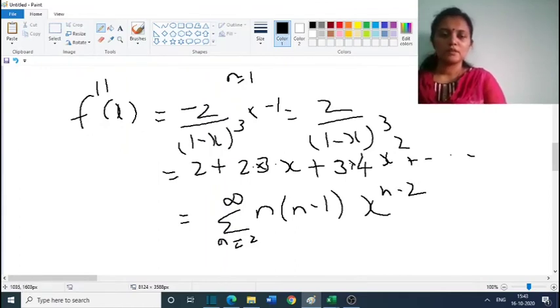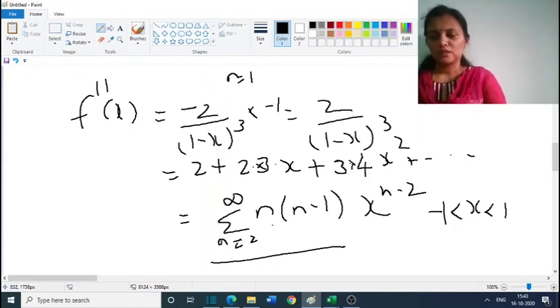We can also start from n equal to 1, but when n equal to 1, this becomes 1 into 1 minus 1, that is 0. So for n equal to 2, we get 2 into 2 minus 1, which is 2, into x raised to 2 minus 2. This is for minus 1 less than x less than 1. So this is the answer.